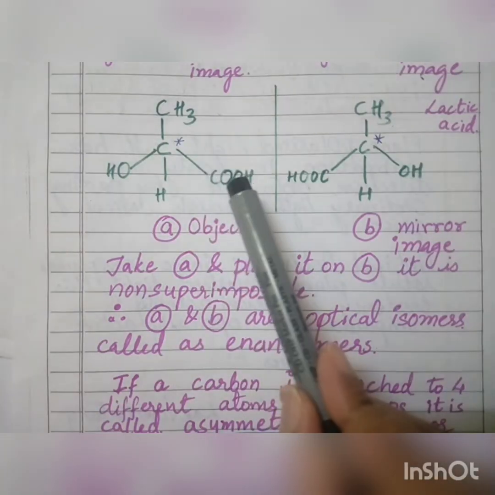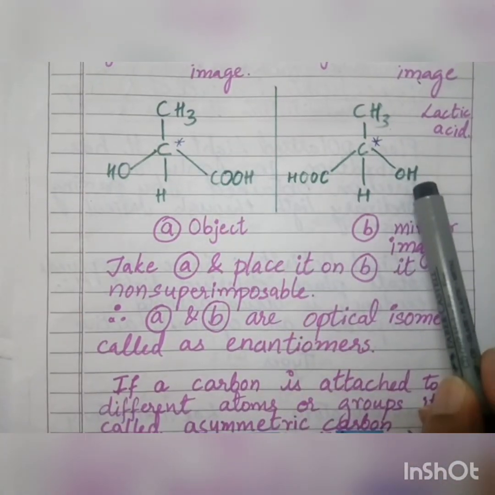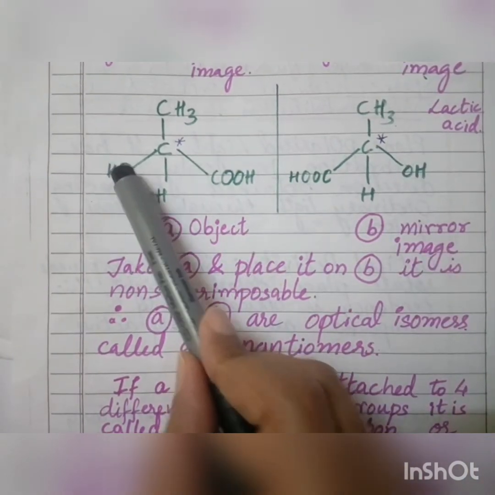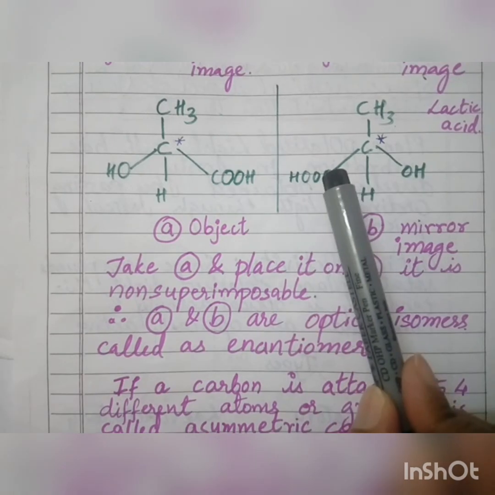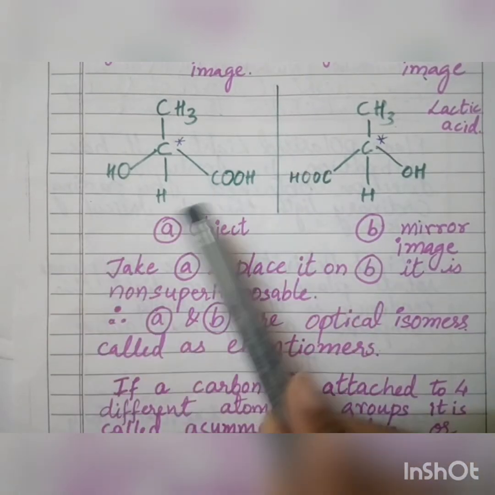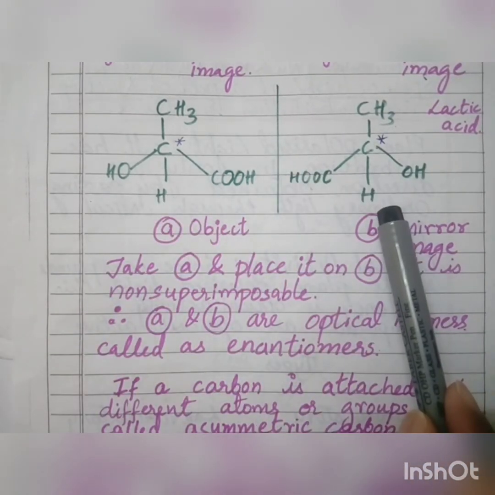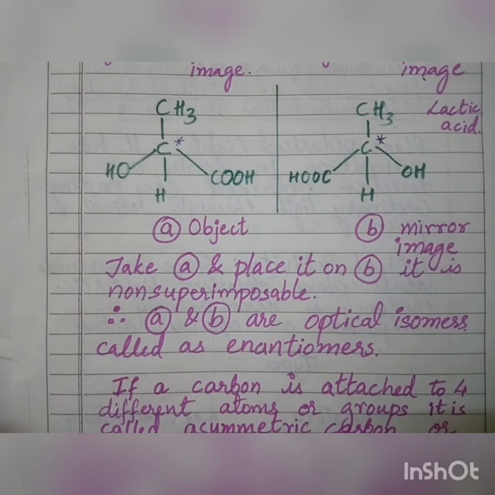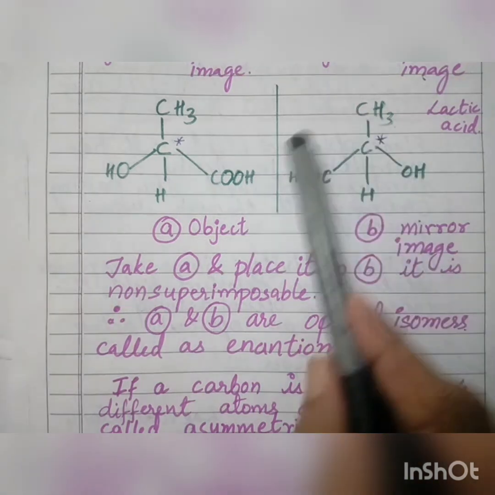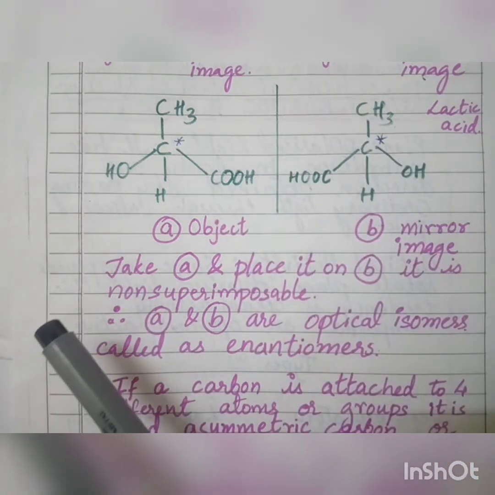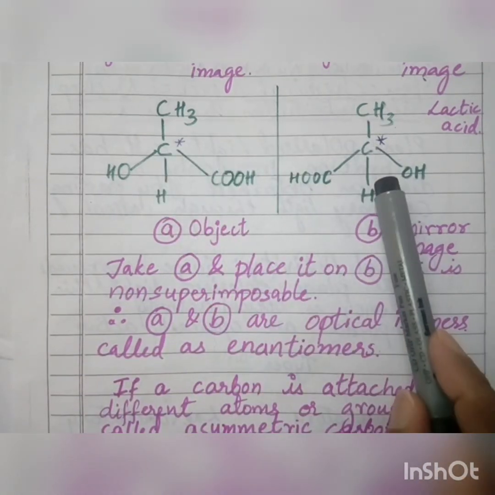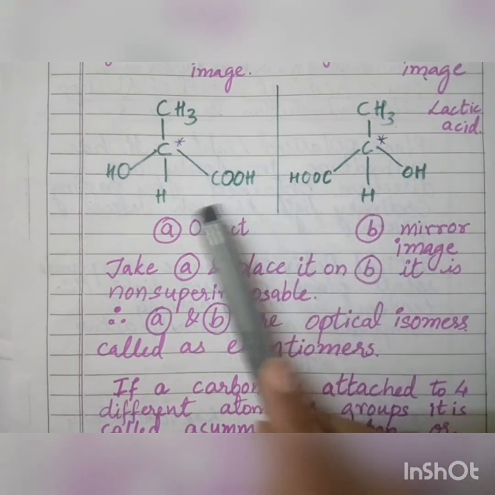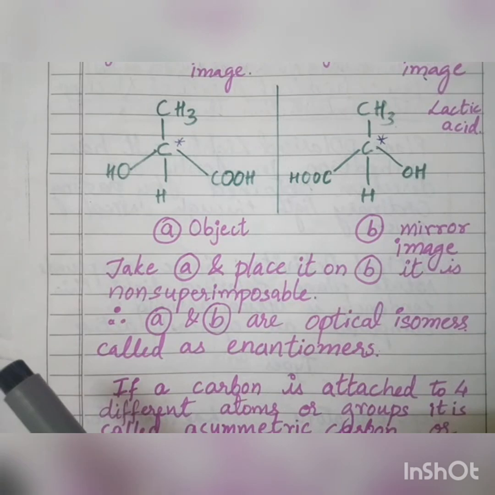So if I do like that, this COOH will come over here. So OH and COOH are different. This OH will come on this one. So this OH and this COOH is different. So this H and this H comes over here, and this CH3 and CH3 is going to come over here. But not all the molecules are same. So if you take this one and place over it here, it is not superimposing. It is non-superimposable mirror image.